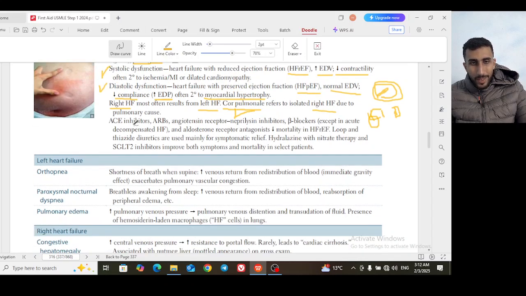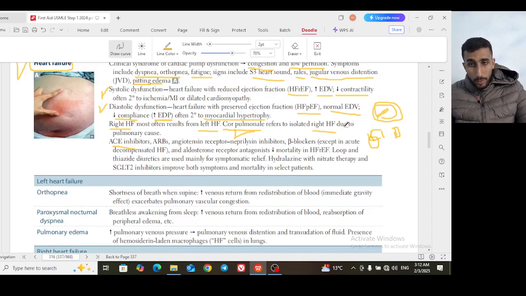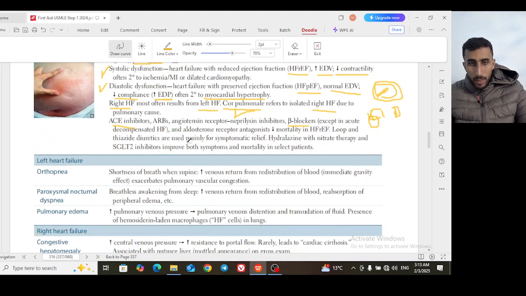So the treatment: ACE inhibitors, ARBs, ARNIs (angiotensin receptor neprilysin inhibitors), and beta blockers. But you have to be very cautious in acute decompensated heart failure. If you have a patient in acute decompensated heart failure coming to the CCU, you need not give the patient a beta blocker; it is contraindicated in decompensated heart failure. But after he improves and goes on a home treatment prescription, you may give him the beta blocker again.